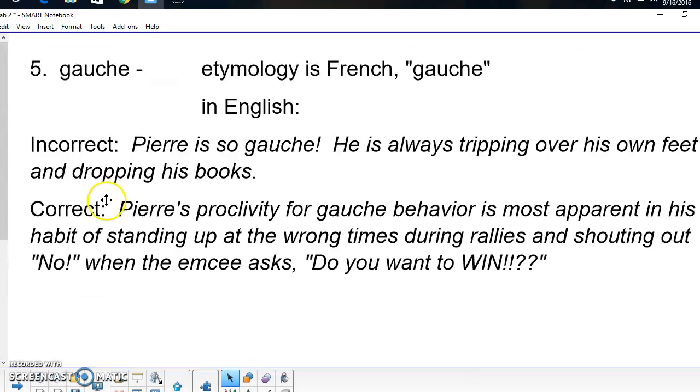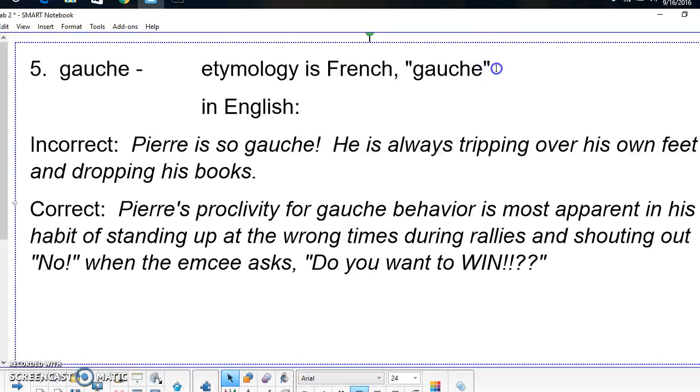Our fifth word is a French word, gauche. The etymology is French, and it comes from the French word that is pronounced exactly the same way. Gauche, don't say gouch. And in French, this word is just a regular modern word. It just means left, like your left hand, not the verb, but the adjective.